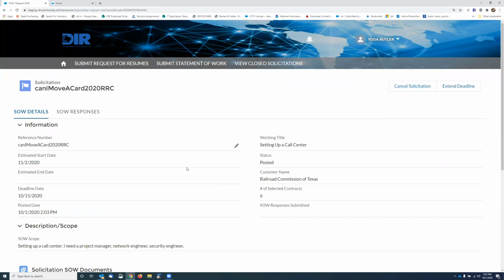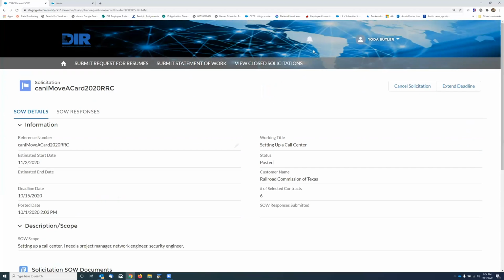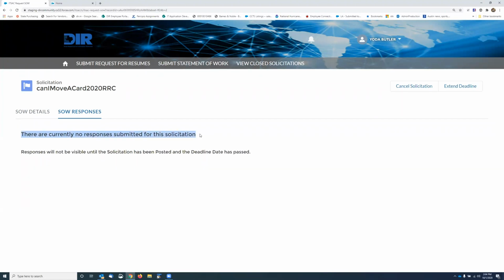So then you can see now on the details for this one, you can see all of the contracts that you selected to send it to, and here's your documents. And what'll happen is those vendors will be notified and they'll start submitting responses. And you'll be able to see here, same as the solicitation, or I'm sorry, the candidates, it'll say whether you have any responses to your SOW solicitation or not.